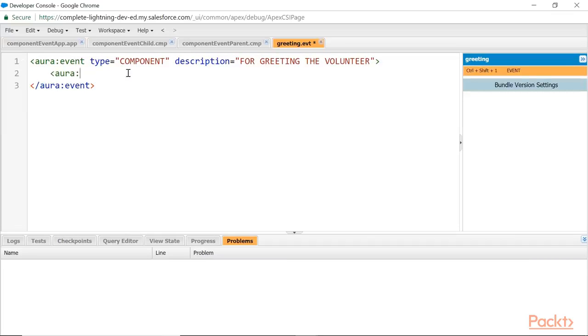Here it is going to have an attribute greetMessage of type string. This attribute, however we have used on our components, is the same thing. The purpose is transmitting from component to component. It is the key point. Okay, my greeting event is ready.